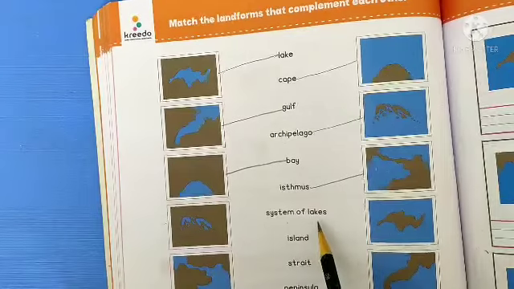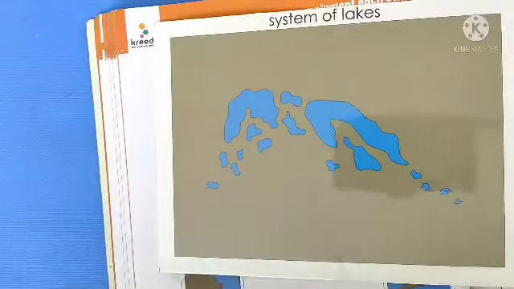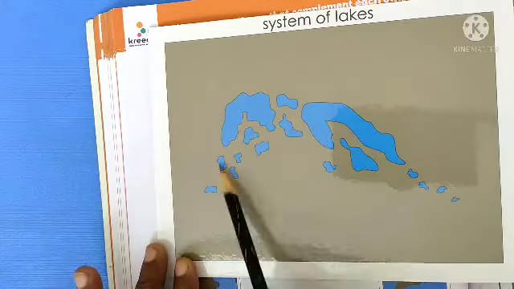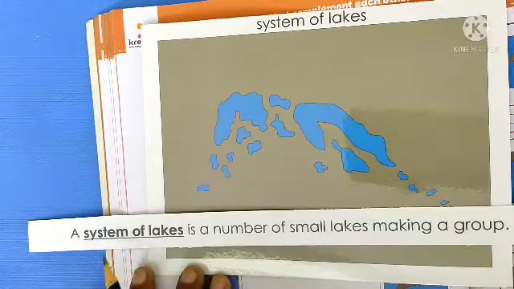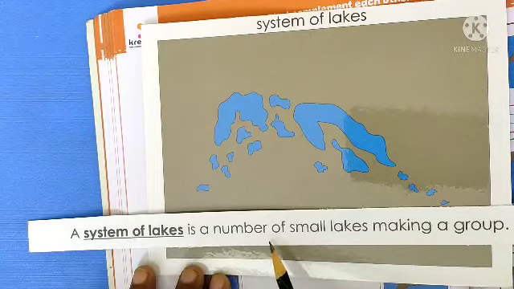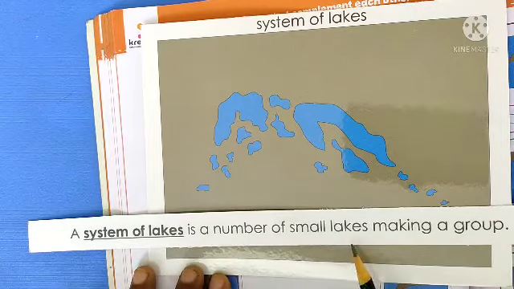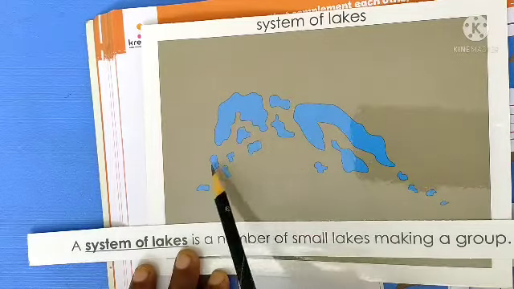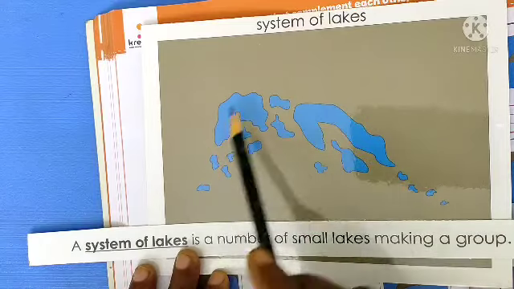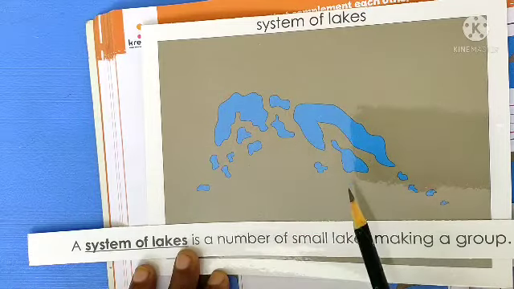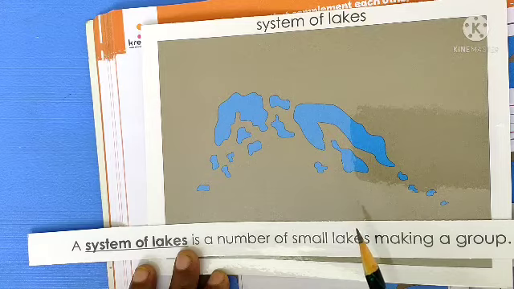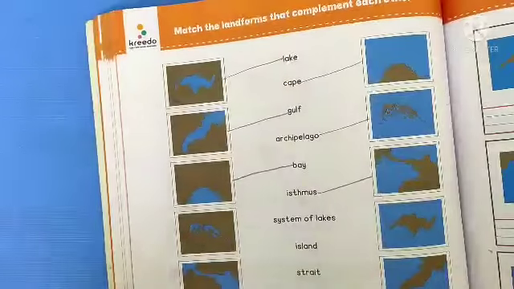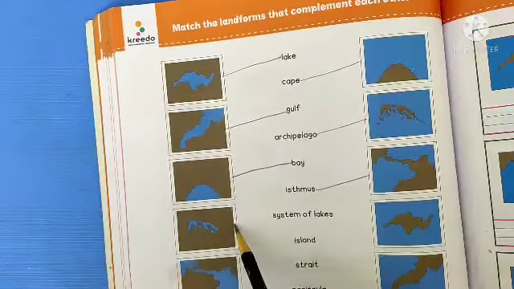Next is system of lakes. Here is the card. This is a system of lakes. A system of lakes is a number of small lakes making a group. Observe here, children. These are lakes. A group of lakes is called a system of lakes. Now search in your textbook. Where is the system of lakes? Yes, it is here. Match it.